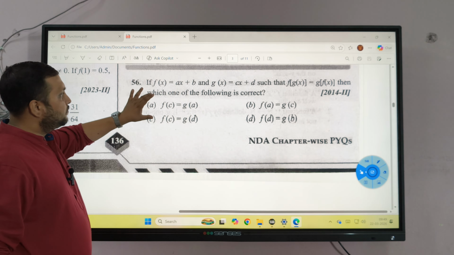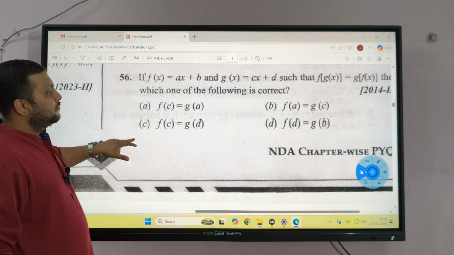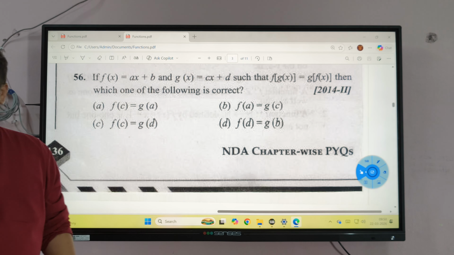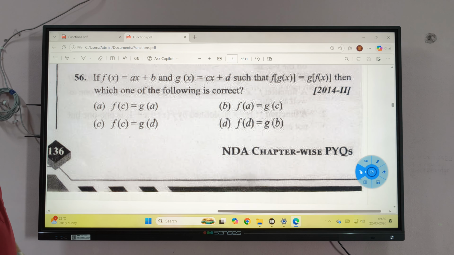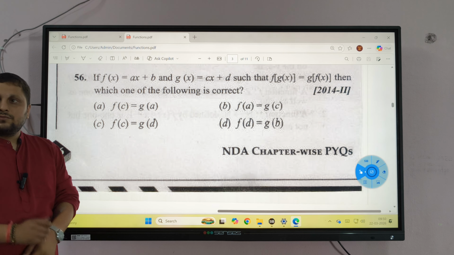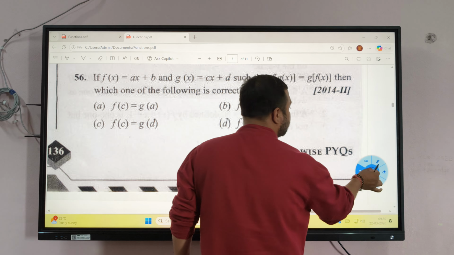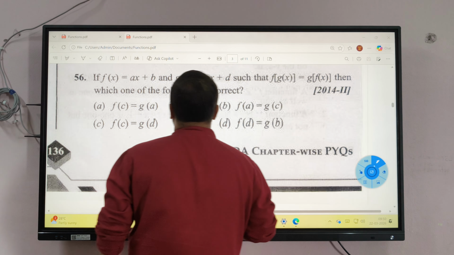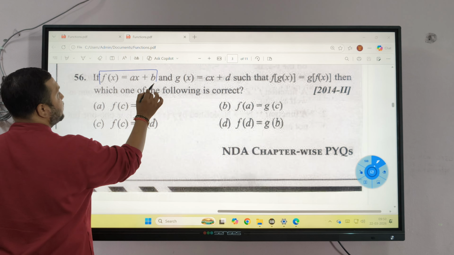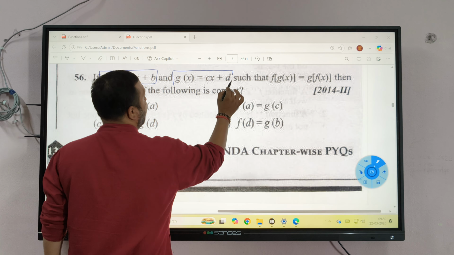Sure, solve. So what is written? F of x is given, g of x is given.